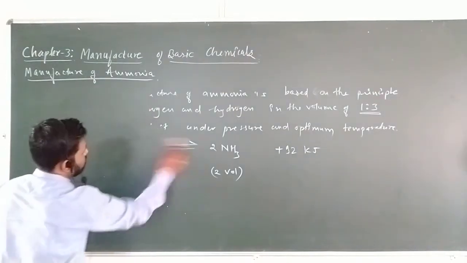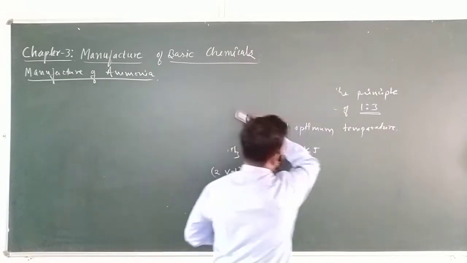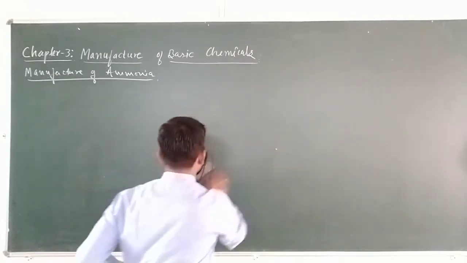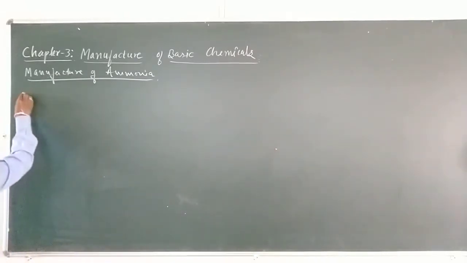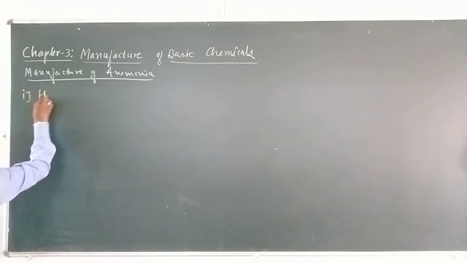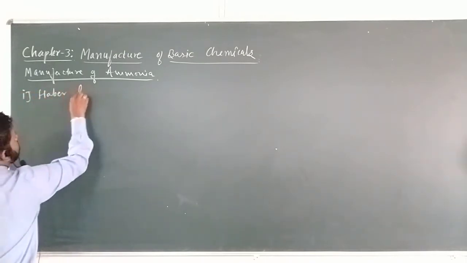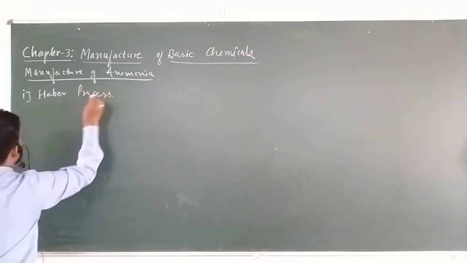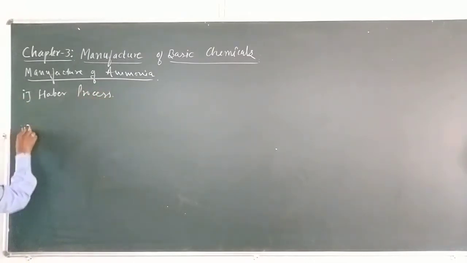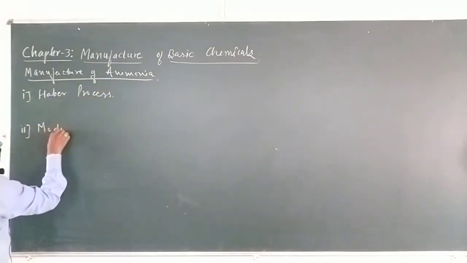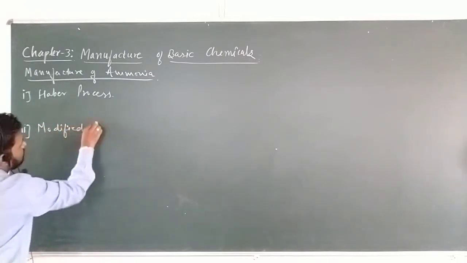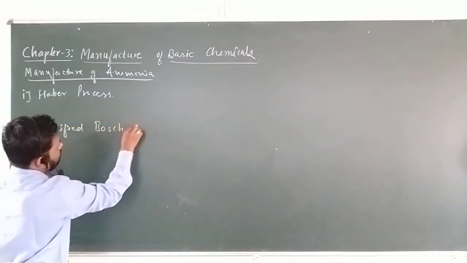There are 2 different processes. One is the Haber process, and the second is the modified Haber process. This is also called the modified Bosch Haber.